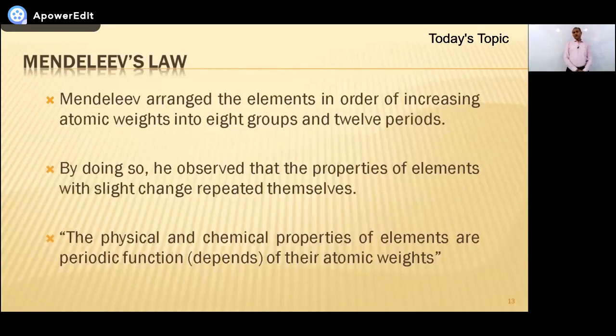As I gave you an example yesterday, what we did yesterday, I wrote so many elements on the board with the atomic weights. Then I arranged them in the periodic table in ascending order over here, right?